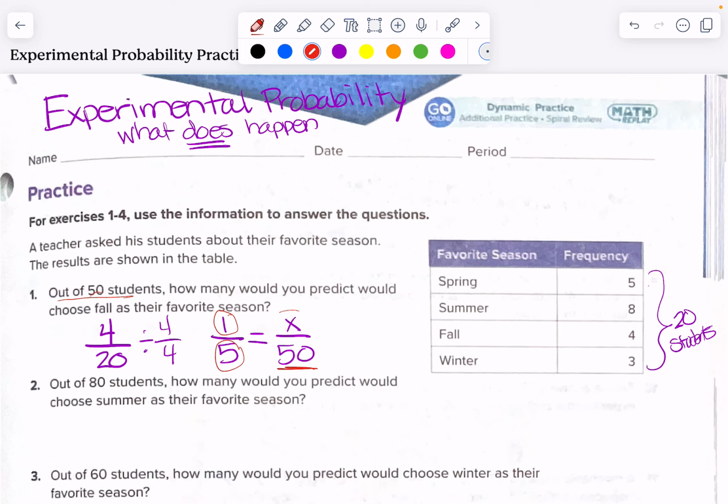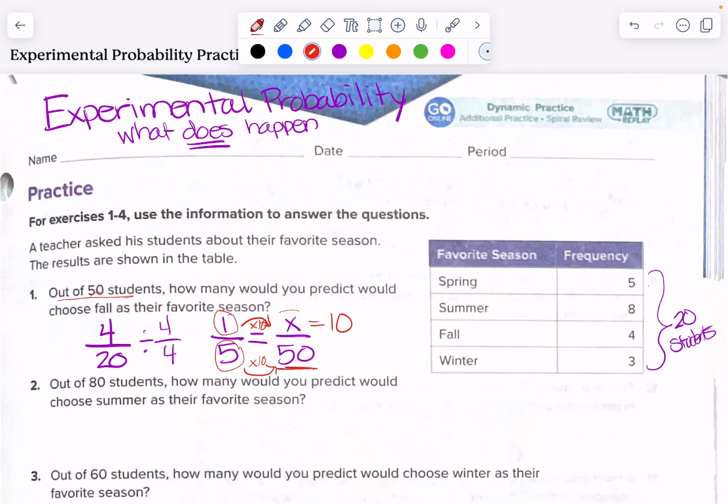So we're setting up a proportion, we're looking for an equivalent ratio. And once we have our proportion set up, remember you can solve proportions in a variety of ways. Some of you might notice that 5 times 10 is going to give you 50. So 1 times 10 would give you 10. So then we could predict that 10 students would choose fall as their favorite season.